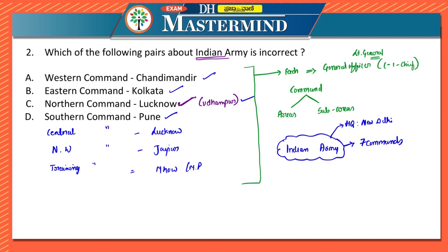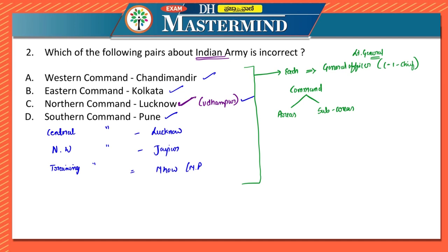These areas are headed by a major general, and in case of sub areas, it is a brigadier, who heads the sub area in one particular command. So I hope you have understood till here.